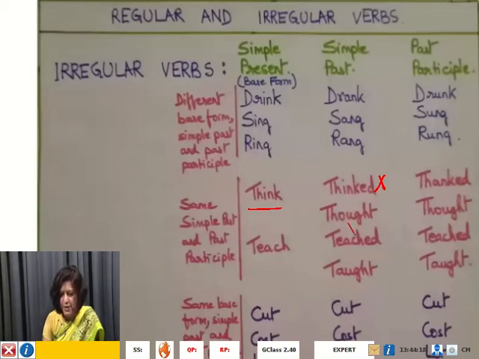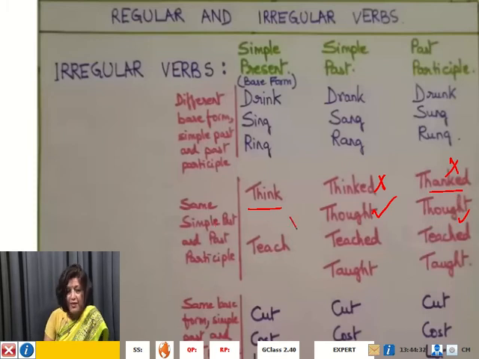So what will we do? For the simple past of think, we have to write thought. Similarly, for the past participle, we cannot write thinked. We have to write thought. So here you will find that the verb has the same simple past tense form and the same past participle form. Look at another example, teach. Simple past tense is not teached. It is taught, and the past participle is also not teached. It is taught. All right.